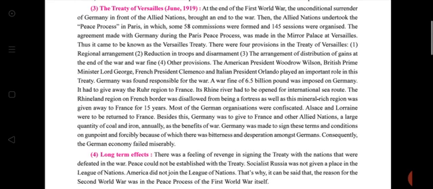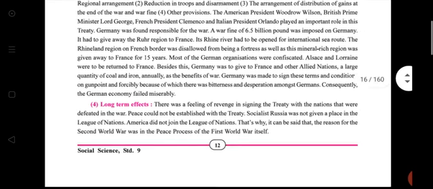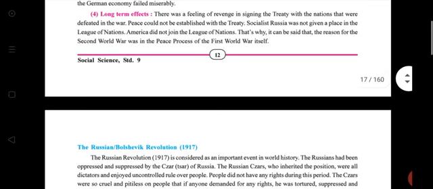Then 58 commissions and 145 sessions. See in the third line, and underline this. Underline that line. Okay. You need to write only these 4 to 5 points in this topic. No need to write the whole paragraph. Then the long-term effect.